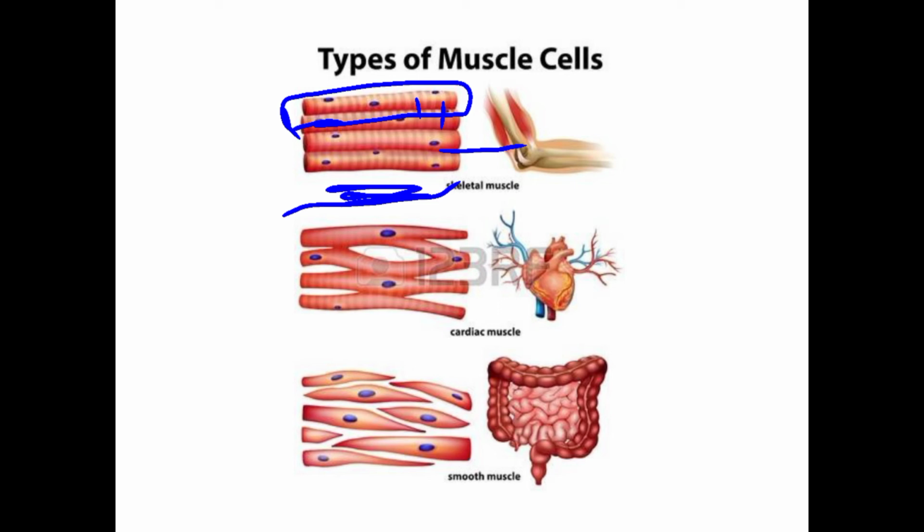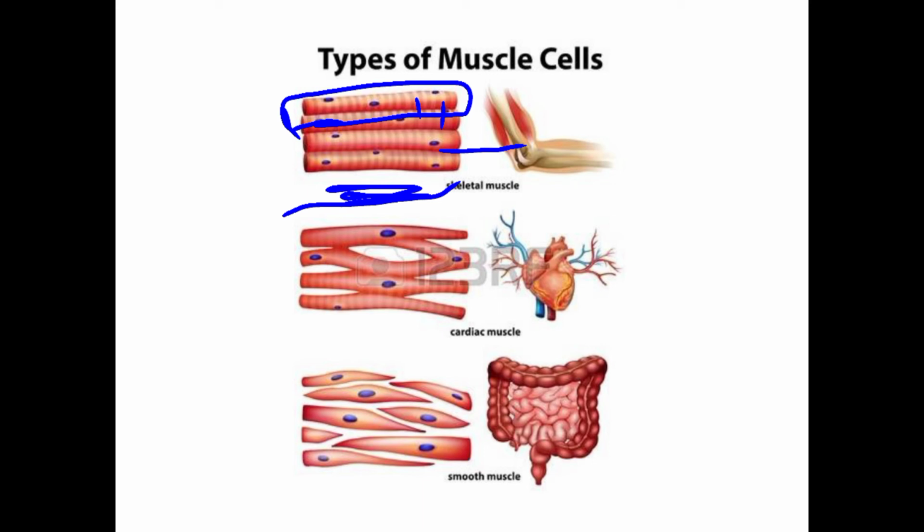Smooth muscles are also known as involuntary muscles. Involuntary muscles means they do not work according to our will. For example, the muscles in the respiratory system, the esophagus, the trachea, all of these do not work according to our will.